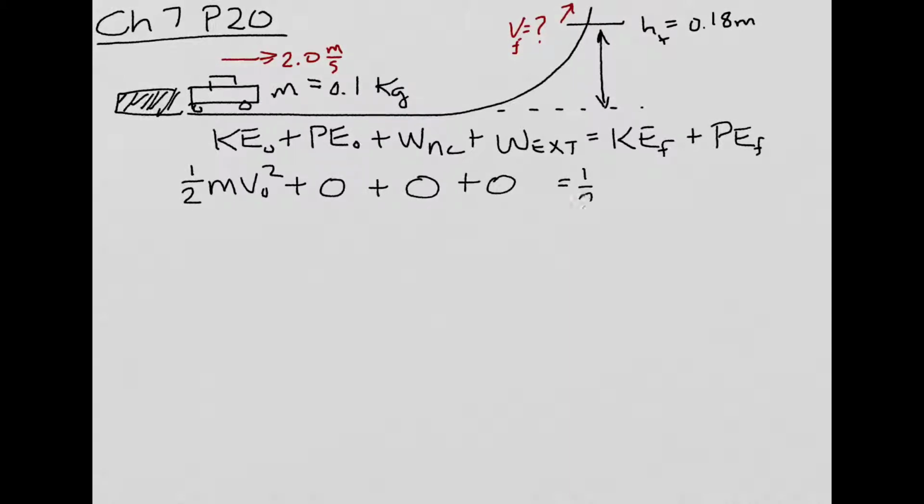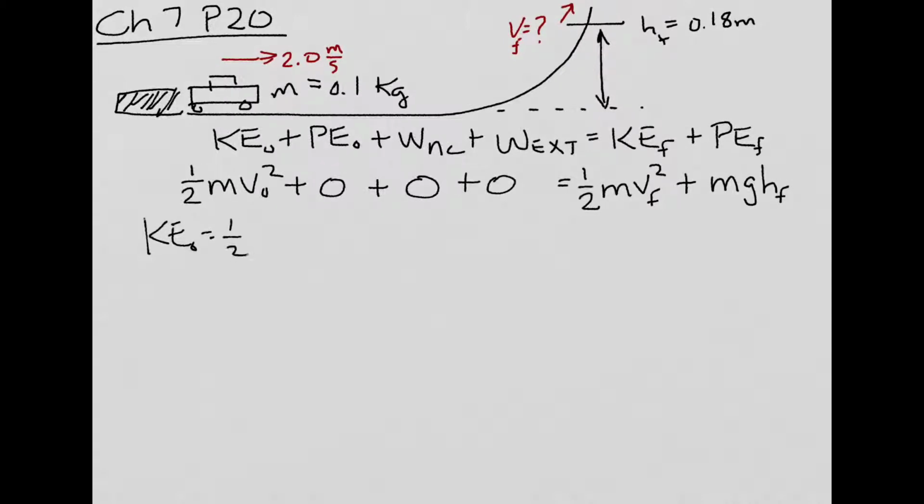The car does have some residual velocity, final velocity, so it has some kinetic energy, and it also has some potential energy due to its location, its height above the track. So what we're saying here is the initial kinetic energy is converted to some potential energy because it's going up above the ground level, and it still has some kinetic energy as well. So what I need to do is then solve each of these three terms. So the initial KE